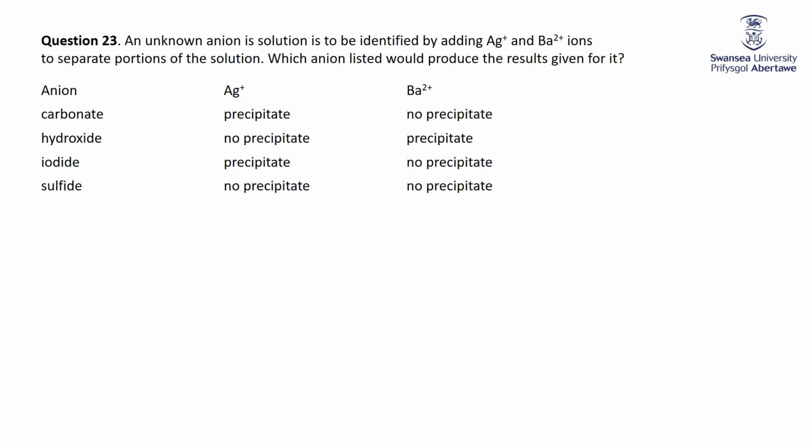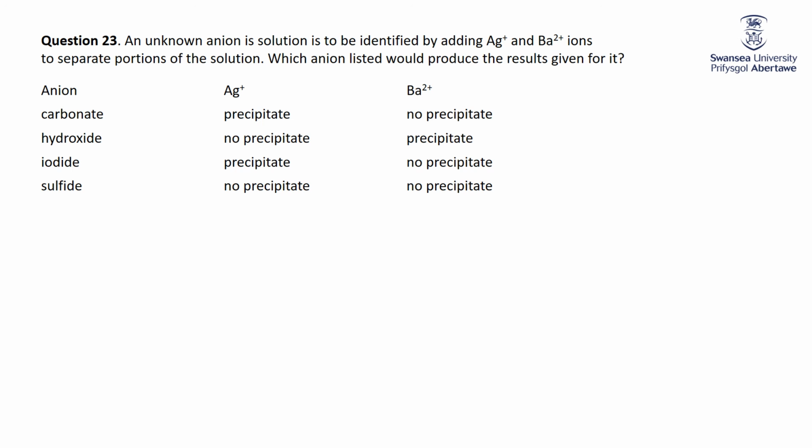So the last question about making precipitates, which of course serves as part of the tests for a lot of ions in solution. We need to know about silver plus and barium 2 plus. Now both of these are ions that have exceptions to the rule. For example, halides, chloride, bromide and iodide, usually soluble, but there are 5 insoluble, including silver. There are sulfates, mostly soluble, some insoluble, including silver and barium. On the flip side, most hydroxides are insoluble, except, of course, barium is one of those that is soluble. Most sulfides are insoluble, except barium is one of those that is soluble.